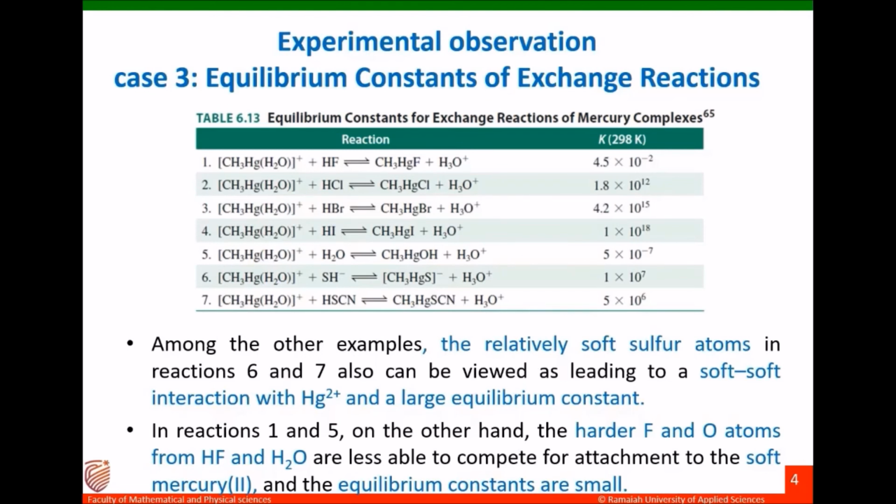So I am concluding this session: the mercury ion is soft, so it prefers softer atoms or ions. Among halides, iodide is much softer, so the reaction will be much faster and the equilibrium constant will be higher. In the case of fluoride, or if the compound contains oxygen, where these atoms are harder, it will be difficult for a soft ion like the mercury ion to interact with these compounds, and obviously the equilibrium constant will be less.